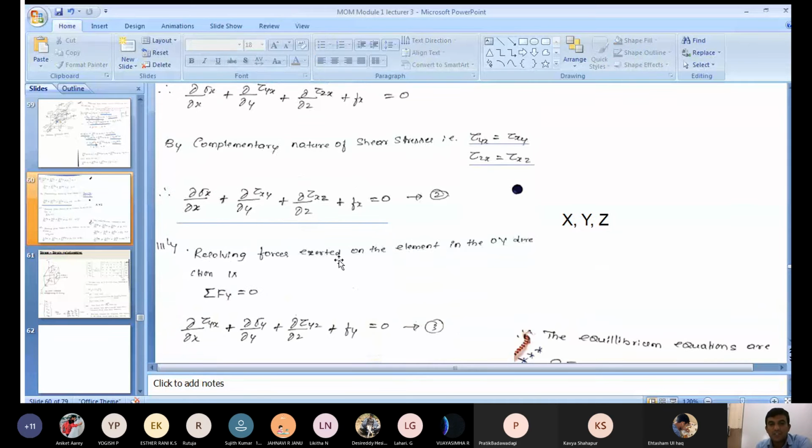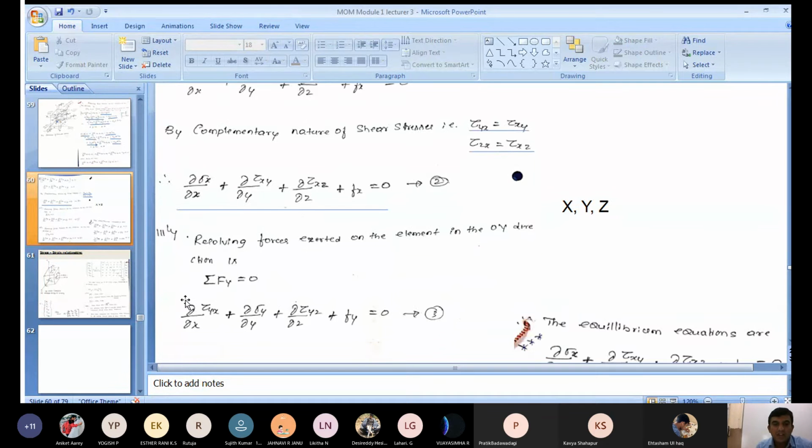Similarly, go for resolving the forces exerted on the element in the OY direction, that is, along the y direction. The vector sum of all the forces acting in the y direction is equal to 0. Directly we can write this equation. Along the x direction, normal stress will act along the direction. In the other two directions, what type of stress will act? Shear stress. And what is the body force acting here? Body force acting along that x direction, if you are writing the equilibrium equation along the x axis.